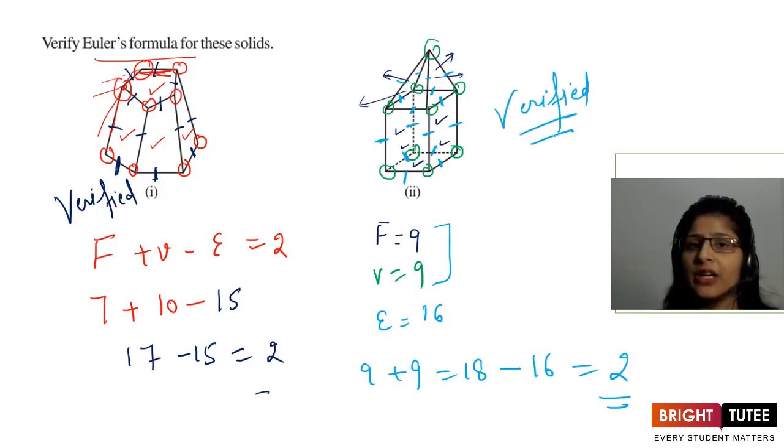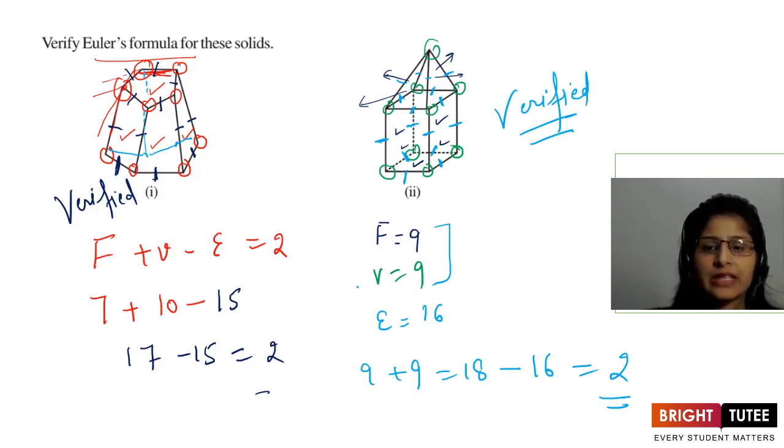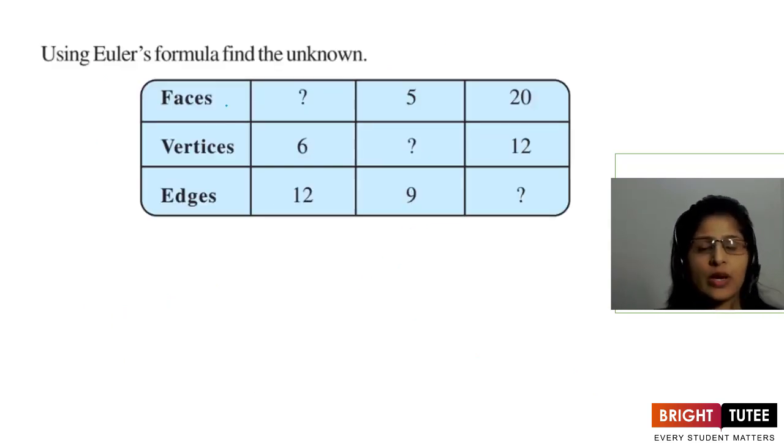verified it, right? So I would recommend you to draw these shapes in your notebook. Try to imagine the faces at the back also. Like in this case, we would have shown it with dotted lines like this. So this would have been the face at the back, two faces at the back. Okay, so now after this, let's go ahead with the next one.